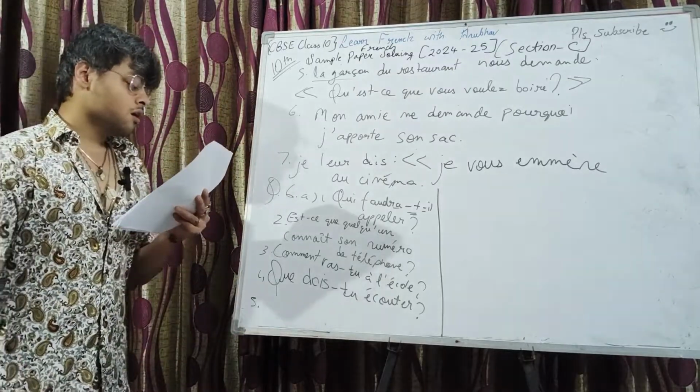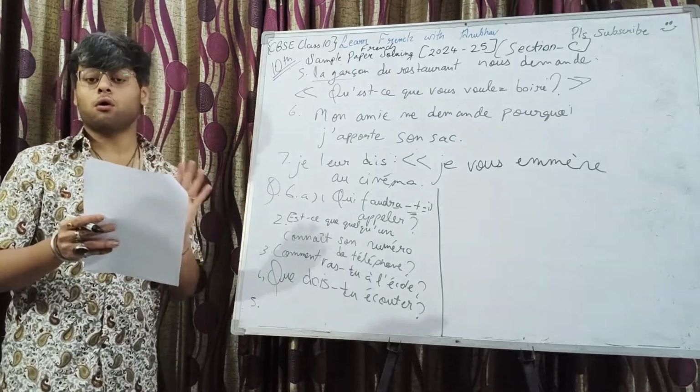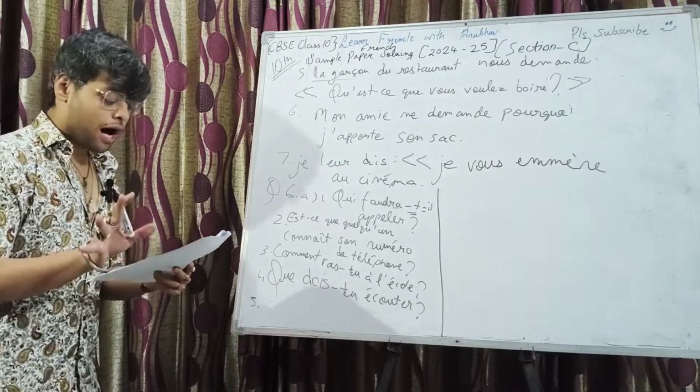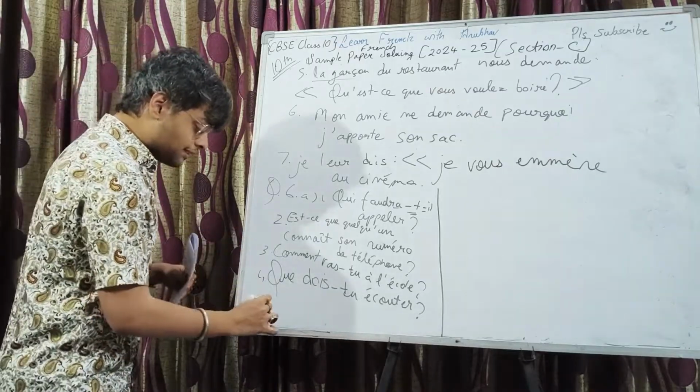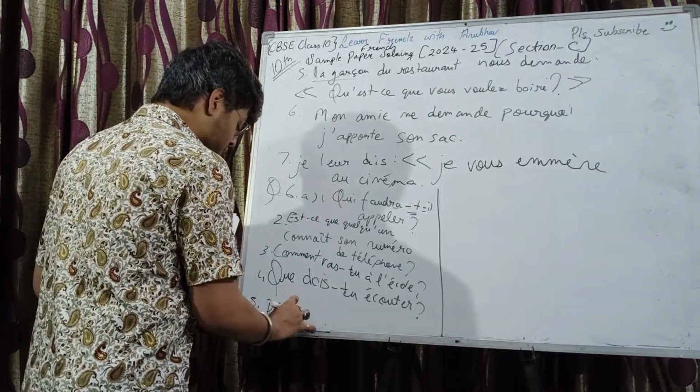Number 5. Nous allons parler de cette situation. The cette situation. We are going to talk about this. So about what we are going to speak. So de quoi allons-nous parler? It's one option. Okay, I'll give you another option. Let me just write it first.